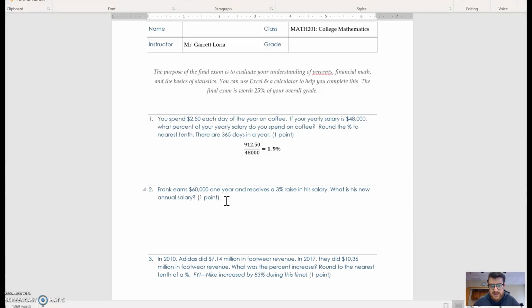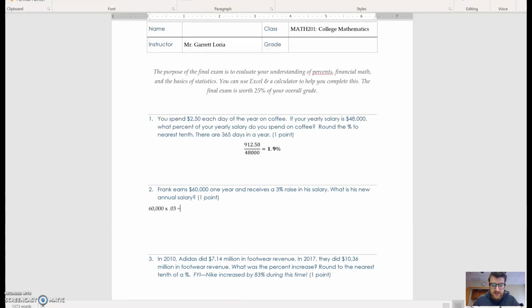So in this case, you have the percentage, which is 3%, but then you also have the whole, which is 60 grand. And we're looking for the part because the part is going to be how much is his raise. Now, to find the part, or to find a percentage of a number in general, you multiply. So you would do 60,000 times 3% as a decimal, which is 0.03.